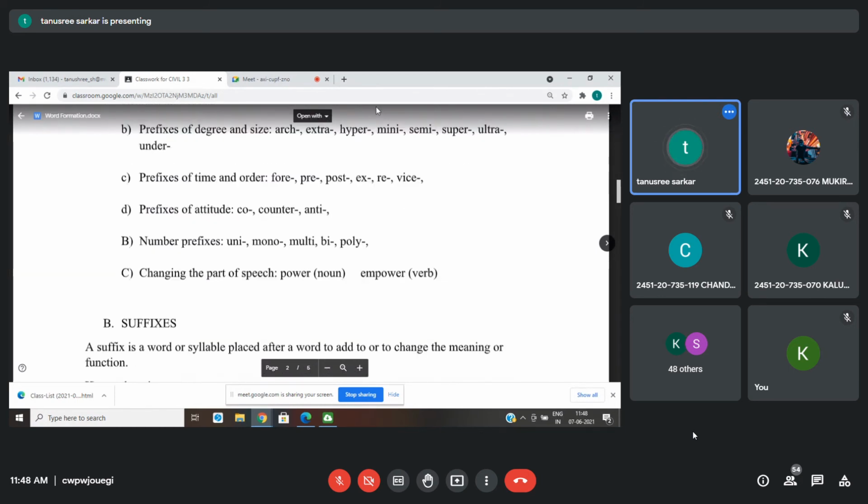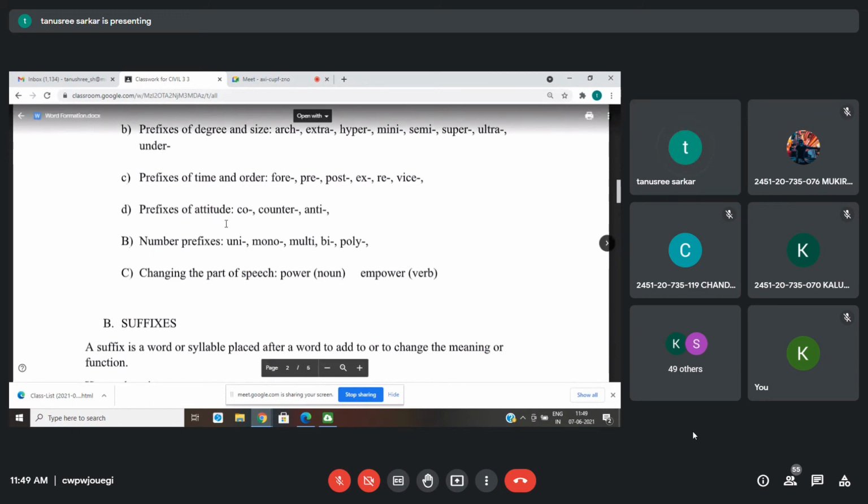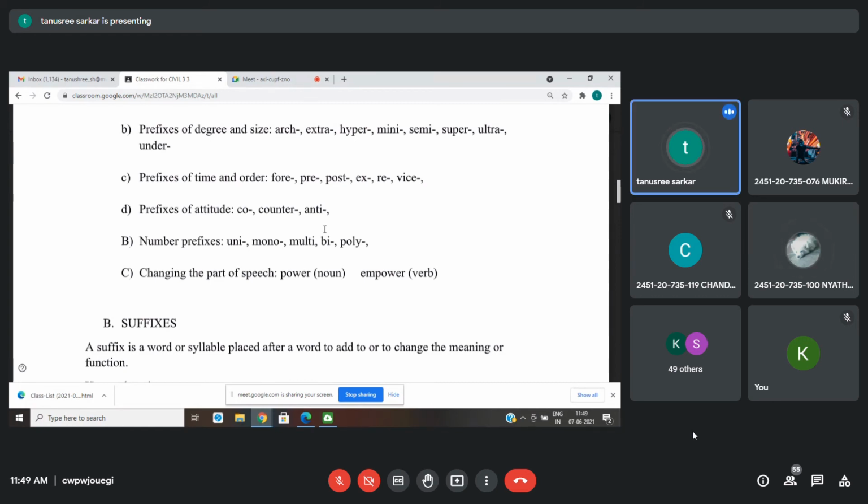In a negative manner. Similarly, prefixes of degree and size like extra, hyper, mini, semi, semicircle, super, superpower. Prefixes of time and order: fore, pre, post, ex, re, vice, principal, vice principal, post, repost. Then you have prefixes of attitude: co, counter, anti.